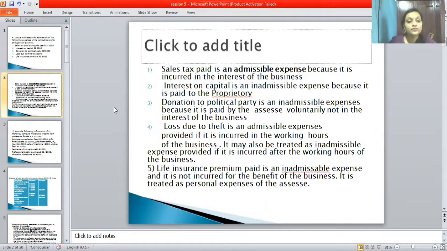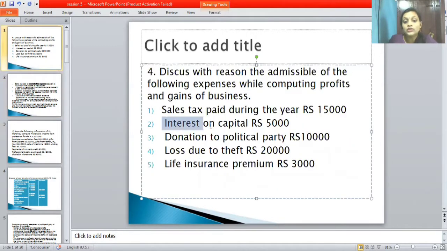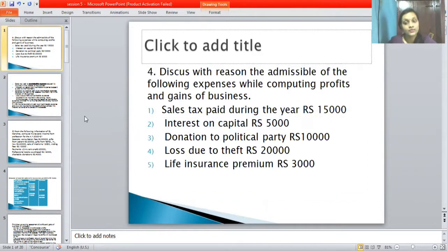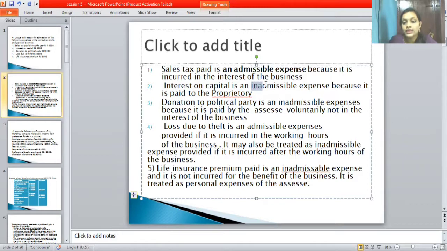Next question is interest on capital, rupees 5,000. Whether it is an inadmissible expense or not, let's see in the next slide. Interest on capital is an inadmissible expense. It is inadmissible because it is paid to the proprietor. So what is the reason? Because it is paid to whom? To the proprietor.